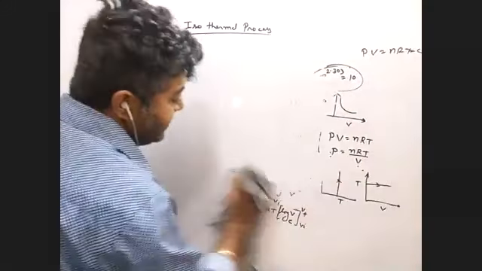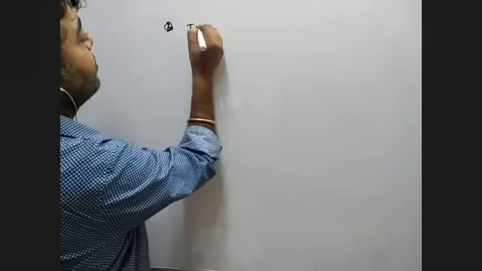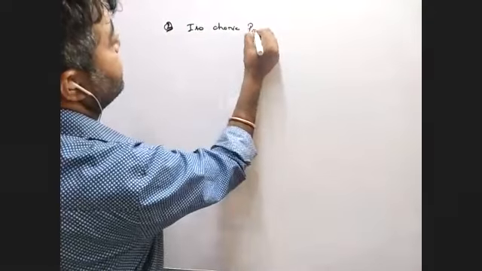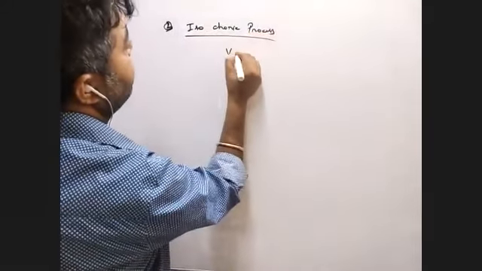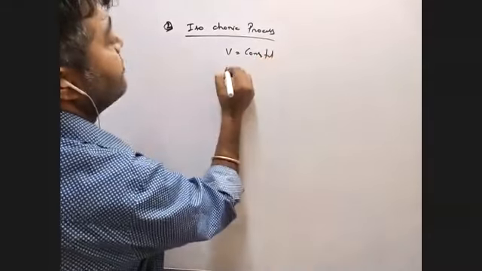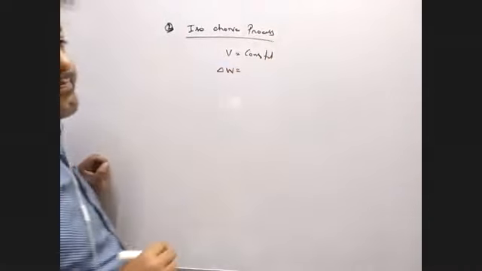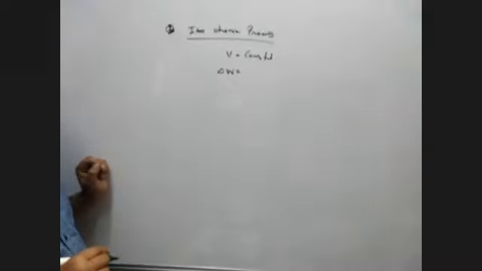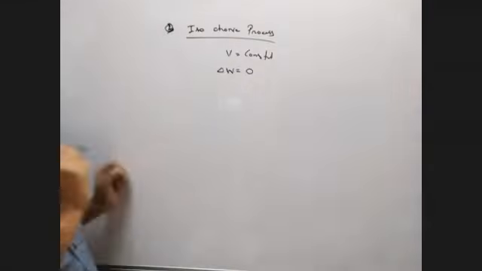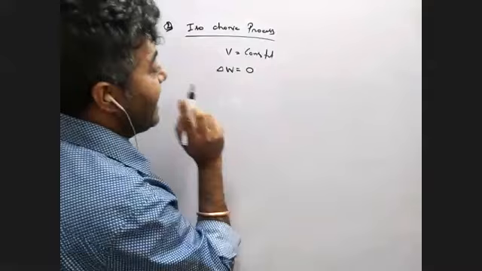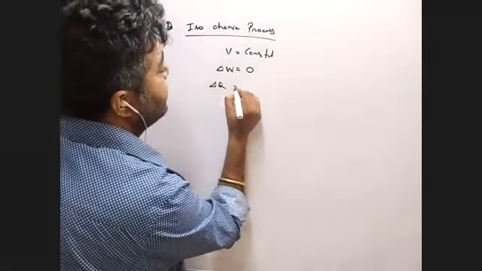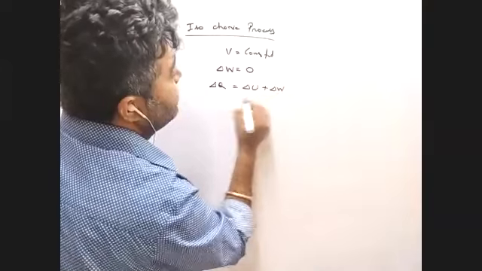After isothermal, next one is isochoric process. What do you mean by isochoric process? Who is constant in isochoric process? Volume. So who is constant? Volume. If the volume is constant, what about work done? Zero. Very good, 0. So remember, in isochoric process, work done is 0, and as the work done is 0, del Q from the first law of thermodynamics, del U plus del W, that is del U.